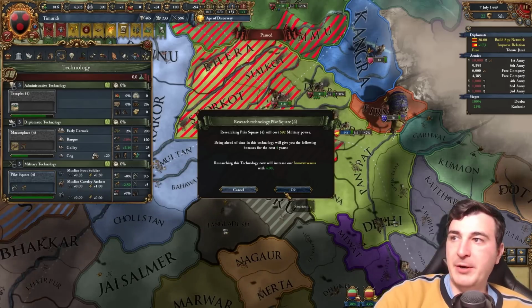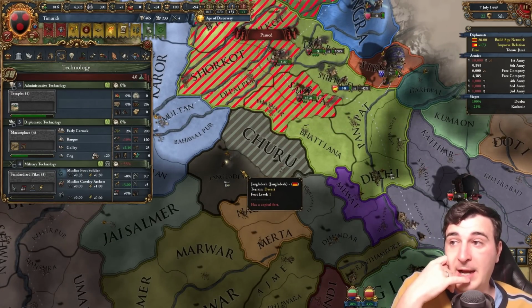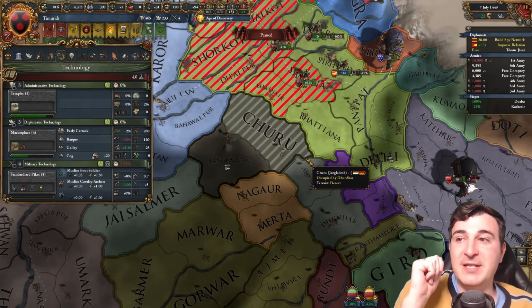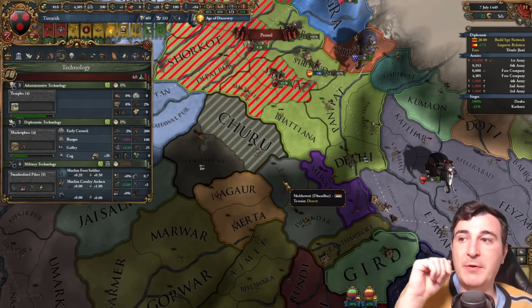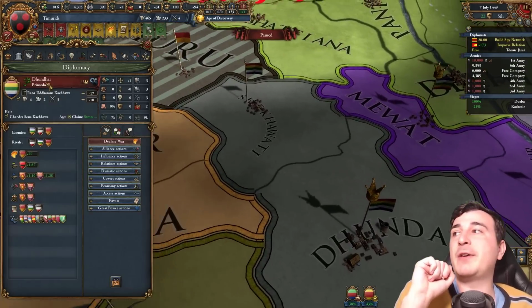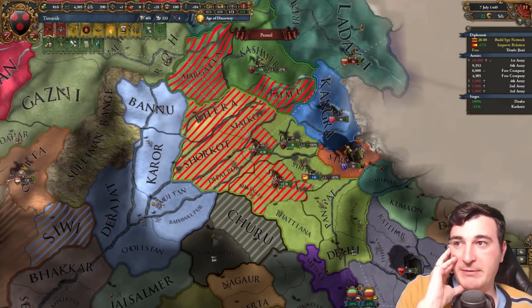It would also appear as if the enemy over here is getting attacked by Dungadar. Did you guys even know these names existed in EU4? I bet you didn't know that Dungadar even existed here in the north of India. The famous Dungadarians with the gay flag that were in history that existed, okay?